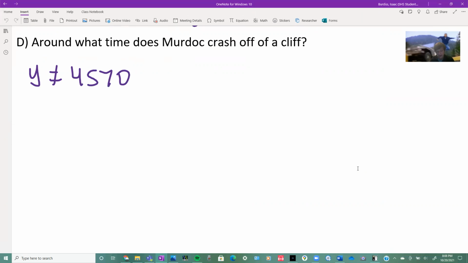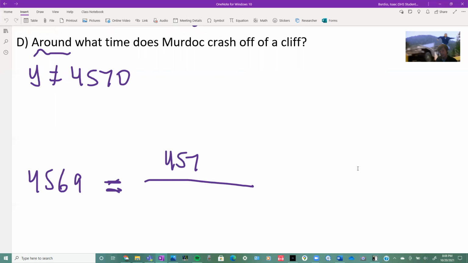So since it says around what time, it's going to be around when we get to that value, but let's say 4569. Let's say that, since that is a value that he can reach. So this is going to be an accurate thing we can do.